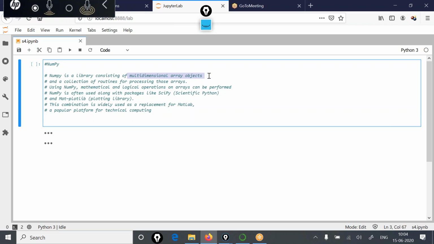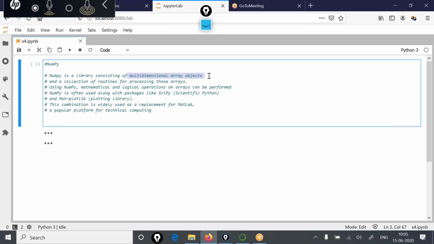NumPy is often used along with other packages like SciPy. NumPy basically stands for numerical Python. It gives you numeric processing related capabilities. It is also used in combination with SciPy, which stands for scientific Python. From scientific Python, you get support like linear algebra, Fourier transforms, signal processing, image processing, and statistics. These kinds of features are provided by the scientific library.